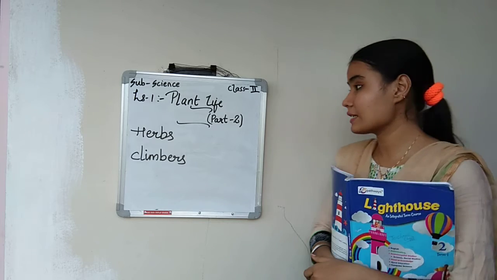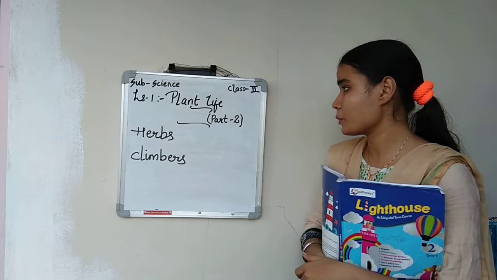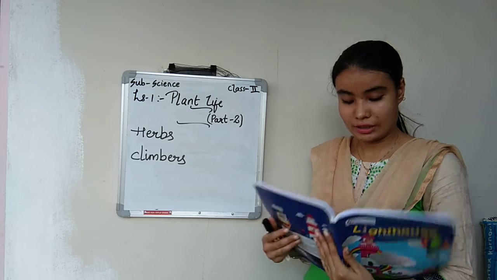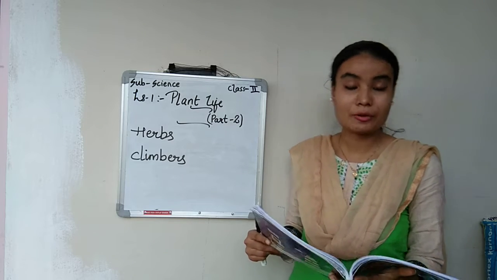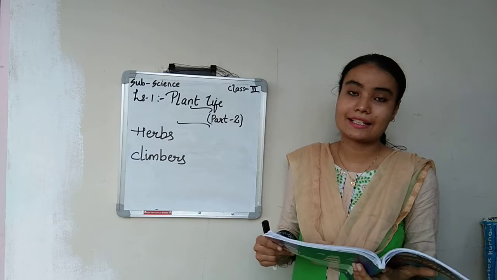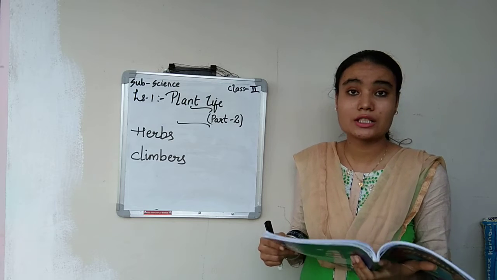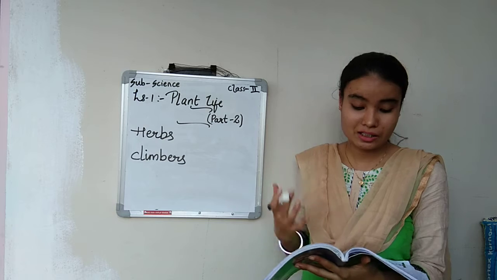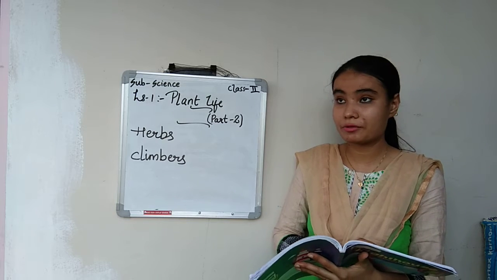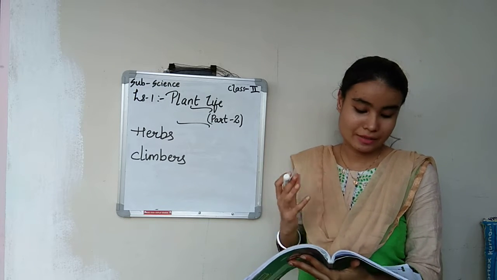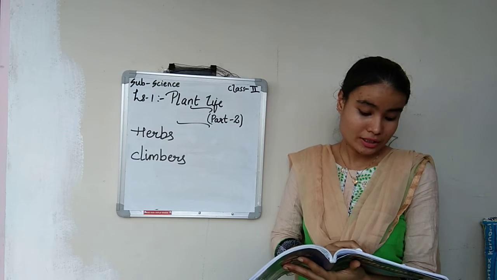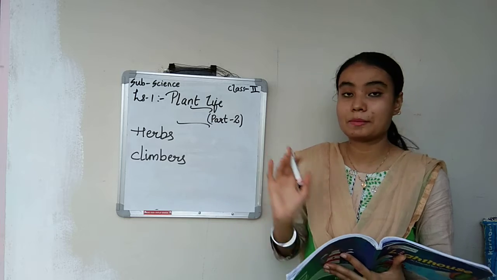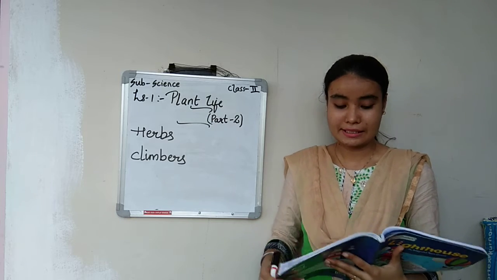So today let us start with part 2 of lesson number 1, Plant Life, class 2. Before we start, I want everyone to take a few seconds and recollect what we have learned in part 1. In part 1, we learned how plants grow, how they differ in shape as well as size, and what trees and shrubs are. So today we will learn what herbs and climbers are. Okay, let us start.